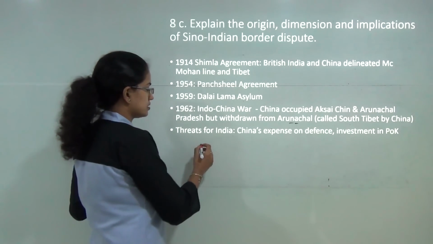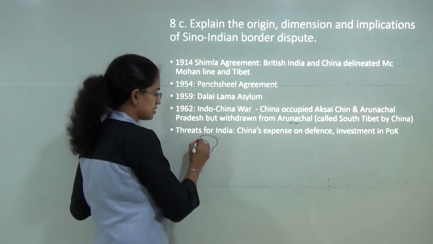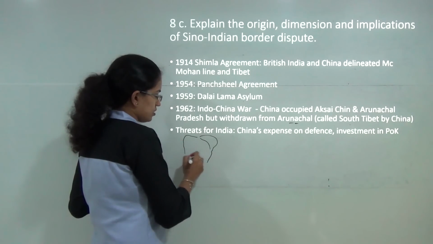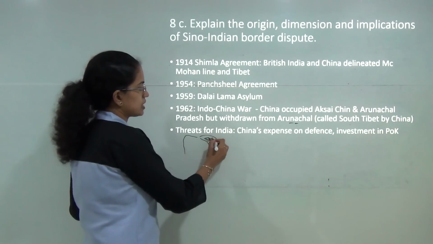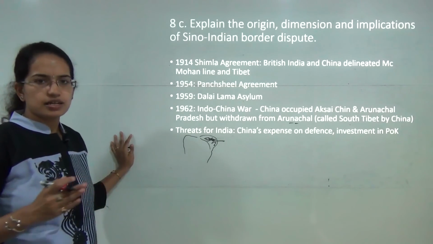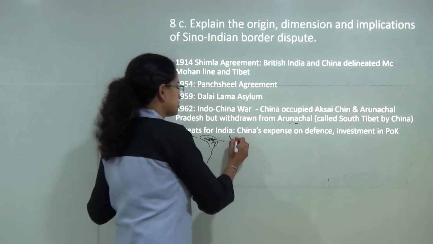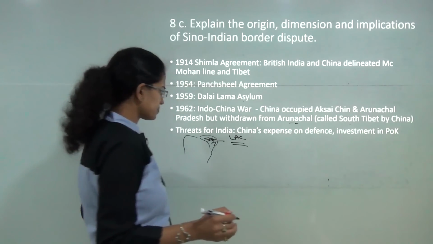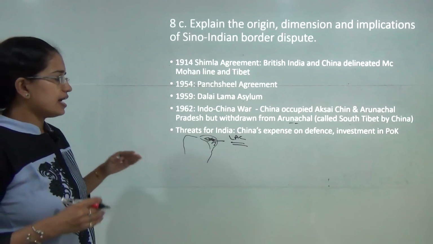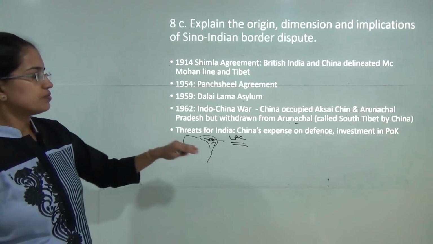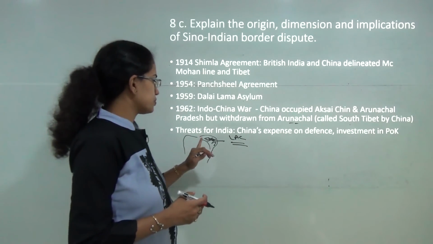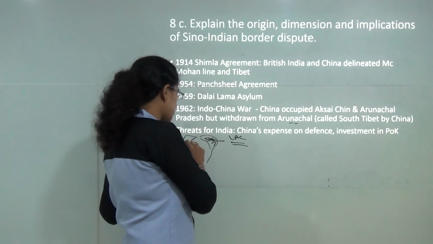You have the northeast region, that's the region in Jammu Kashmir. You have the Aksai Chin region, which has been under the actual line of control, the LAC, the line of actual control that exists. And India has numerous threats from China, mainly due to investments in Pak occupied Kashmir.